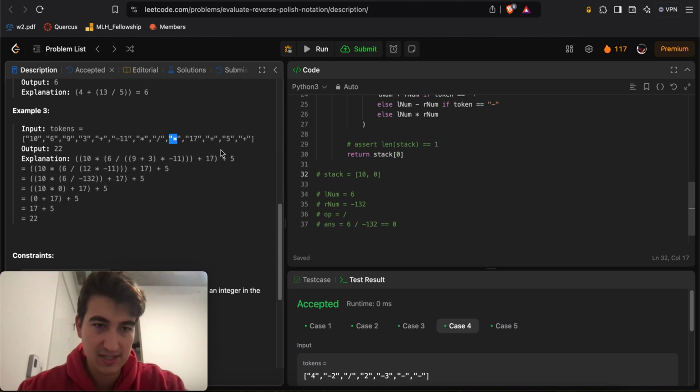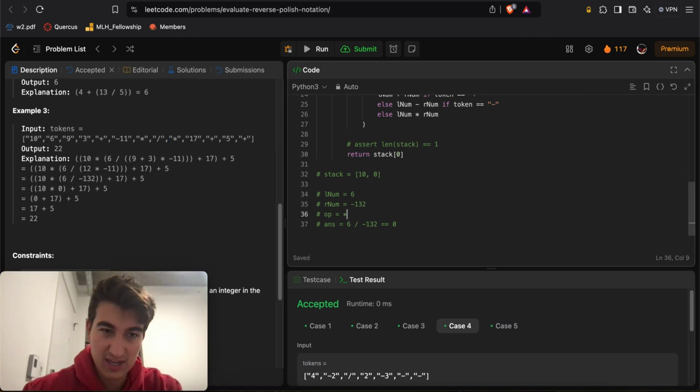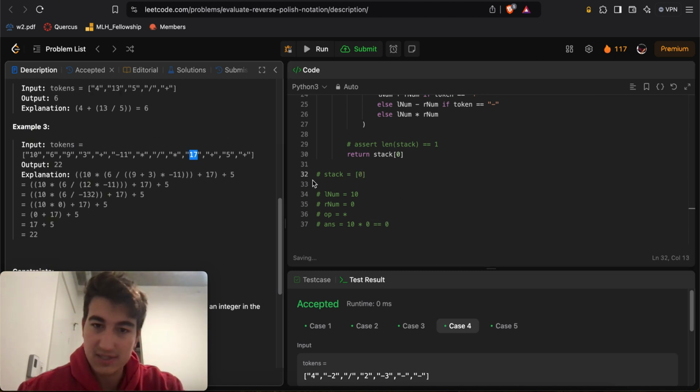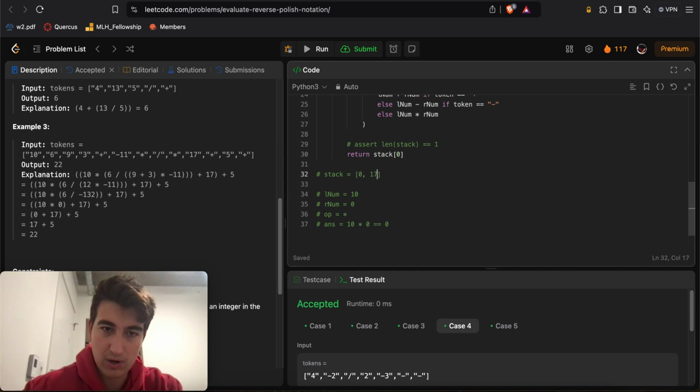The next operation we see is a multiply sign, so let's change our operation to that, meaning we're going to take the right number here, that's going to be our new R_num, and we're going to take the left number here, that'll be our new L_num. So let's do 10 times 0, which is of course equal to 0, so we'll add 0 to our stack, right? Now we see the number 17. Let's add number 17 to our stack.